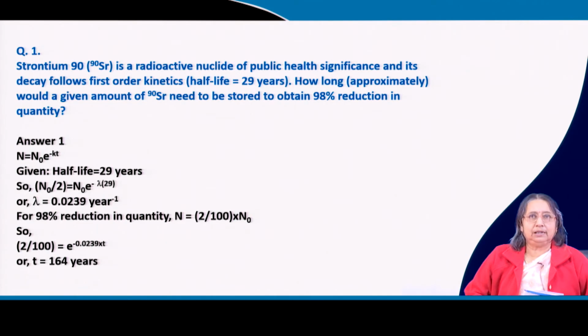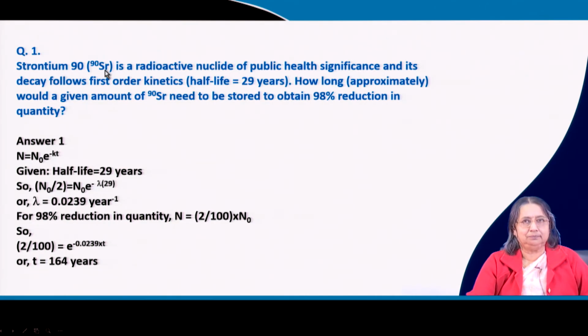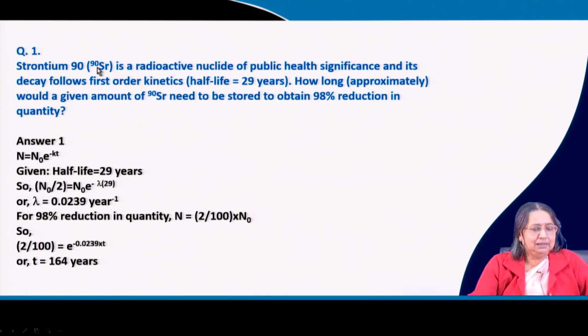Now, let us do one problem based on the half life, as you have already learnt what half life is. Strontium 90. Somewhere you will see that instead of writing in this fashion, it is written strontium hyphen 90, iodine hyphen 127.